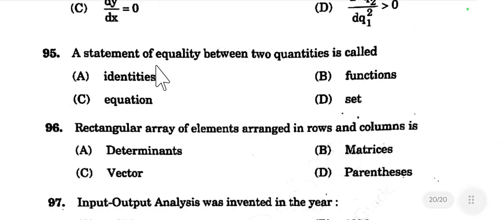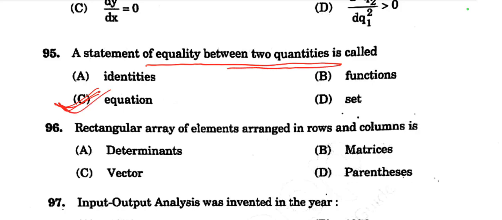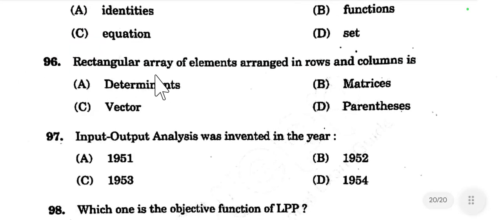Then question number 95. A statement of equality between two quantities is called identities, functions, equation or set. It is called an equation, because a statement of equality between two quantities is called an equation. Option C is the right choice. Then question number 96. A rectangular array of elements arranged in rows and columns is determinants, matrix, vector or so. It is called a matrix. So option B is the right choice.